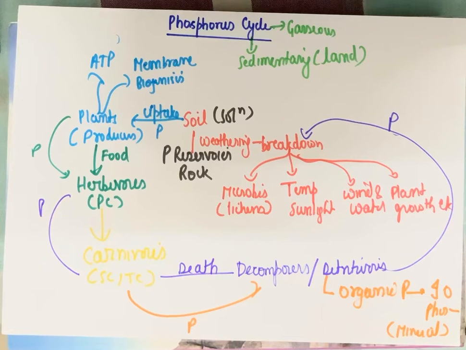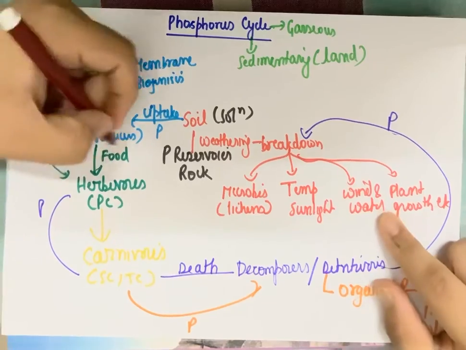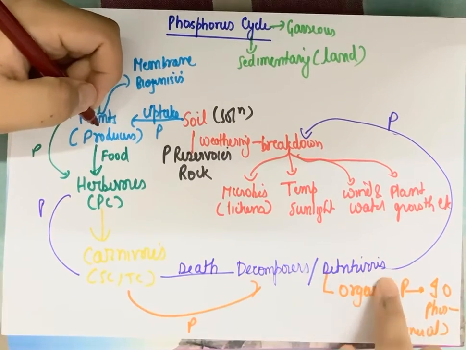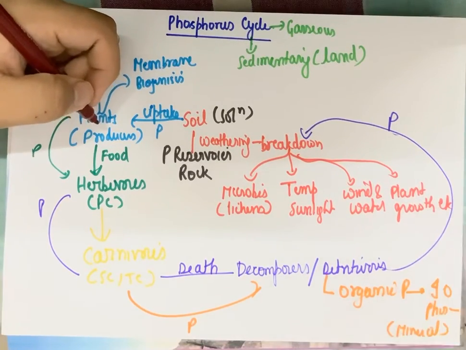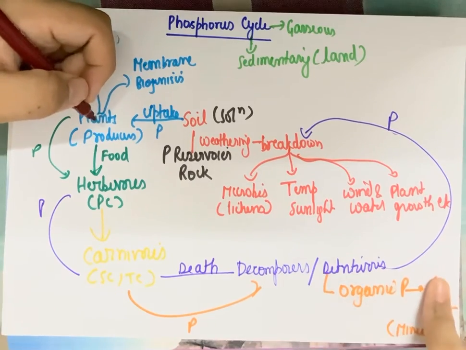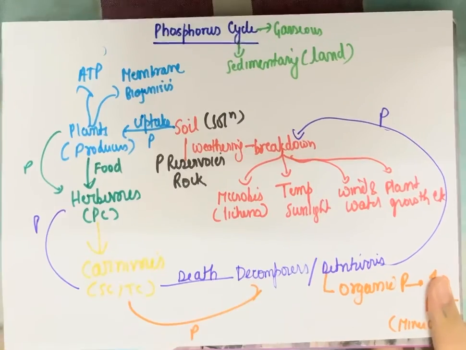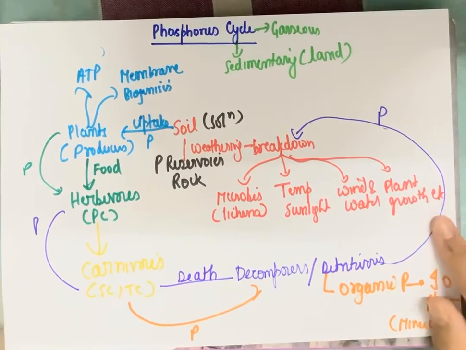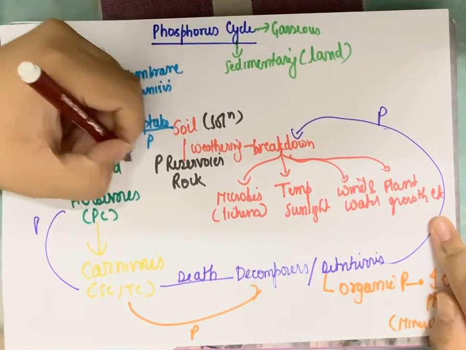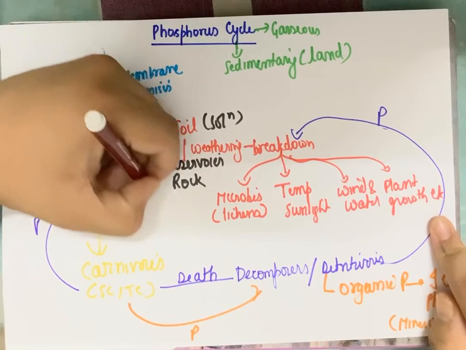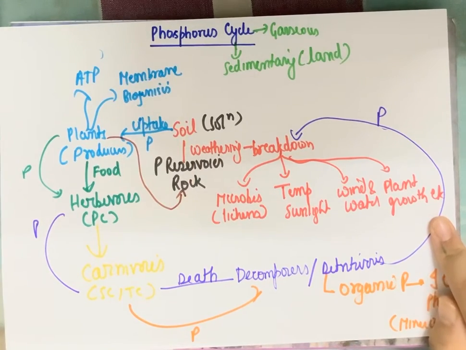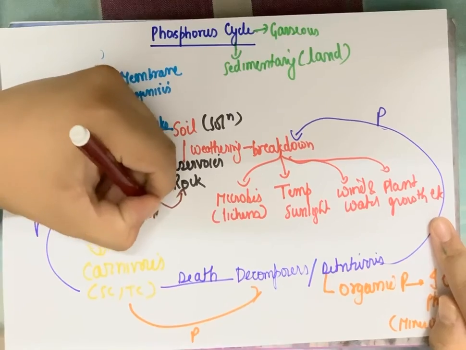Alright. Well, there is one more point which is missing in this. Sometimes we may have noticed that not only if carnivores or herbivores die will they give organic phosphorus back by decomposition. Plants can also die, and when plants die, the dead and decaying remains of the plants can also be used by the decomposers. So from the plants also, the phosphorus can go back to the soil, and this is called litter fall.